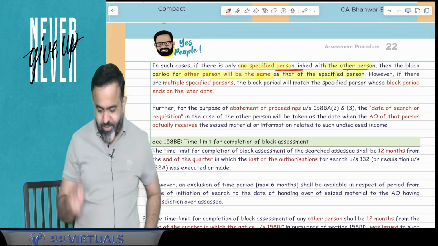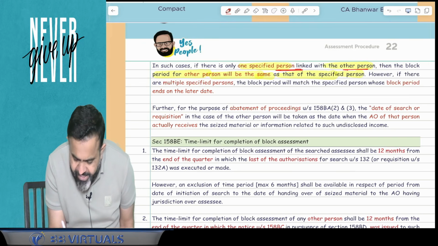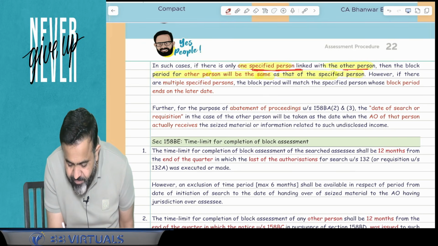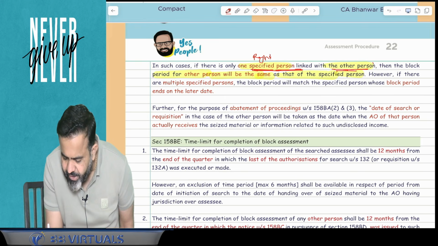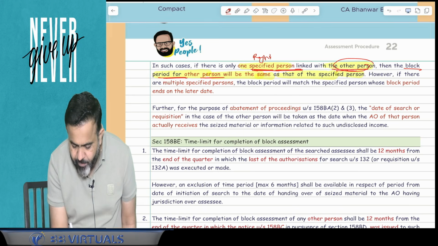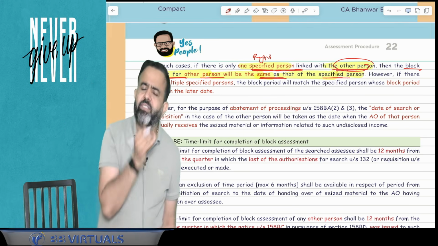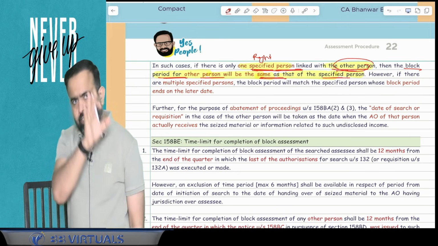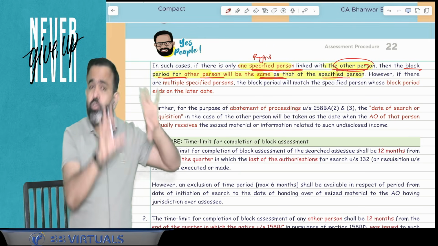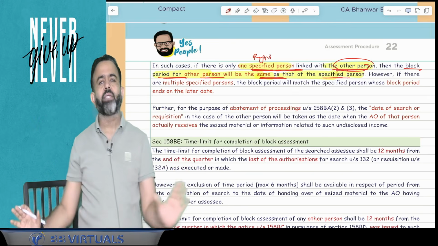Again, I am reading this point. What does this point say? Try to understand. In such a case, if only one specified person, meaning Rajnikant, is linked with the other person, that is Dhanush, then the block period for the other person, that is Dhanush, will be the same as that of the specified person. It means the block period of Rajnikant is 6 years, so the block period of Rajnikant and the block period of Dhanush will remain the same.